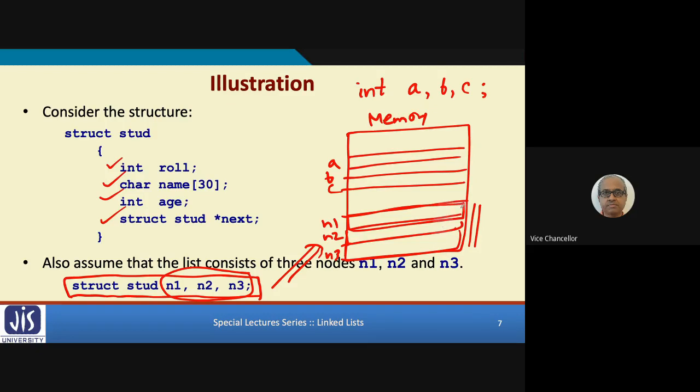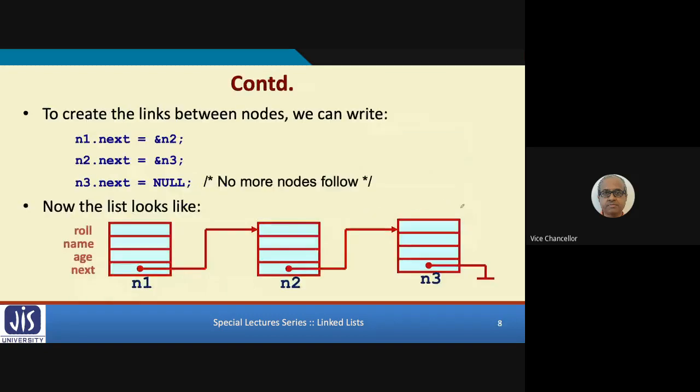Okay. Now suppose I write something like this. These three lines. But before explaining this, let me show down below that I have already said that n1, n2, n3 have been allocated some space in memory. But I am logically showing that memory space like this.